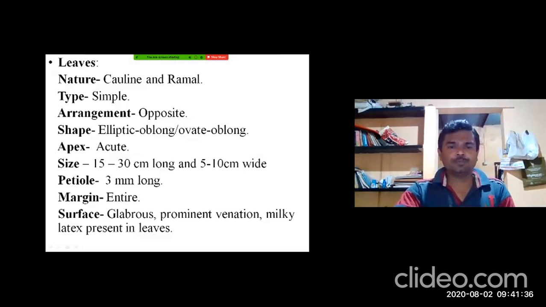Apex is acute, sometimes sharply acuminate. The lamina is 15 to 30 centimeter long and 5 to 10 centimeter wide. Petiole is short, 3 millimeter long. Margin is entire, surface is glabrous, and milky latex is present in the leaves.